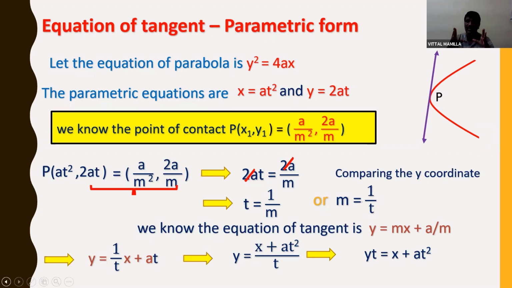Very, very important formula. The formula for the equation of tangent in parametric form is yt is equal to x plus at square.